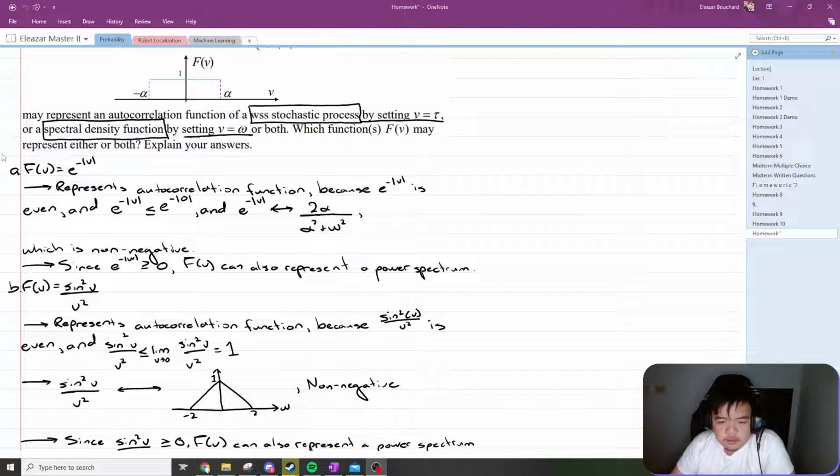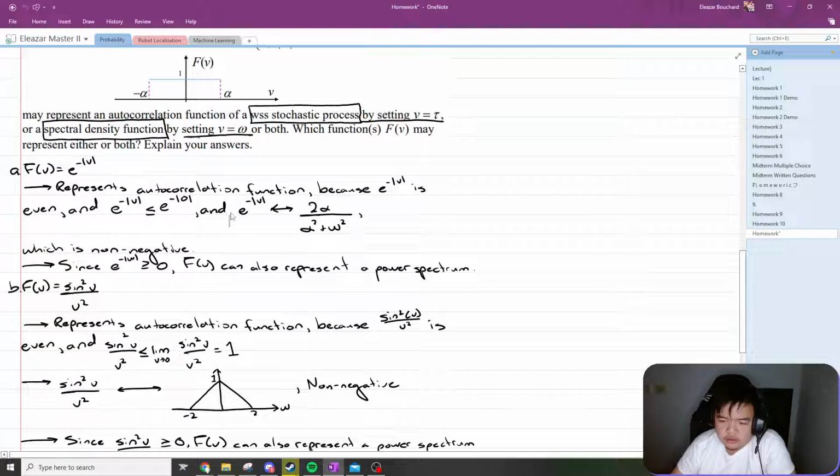So for the first one, f of v equals exponential of negative absolute value of v. This can represent an autocorrelation function because our f of v is even, and it is also less than or equal to the exponential of 0.